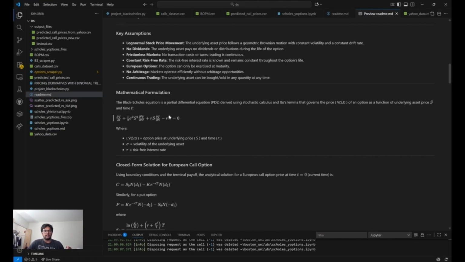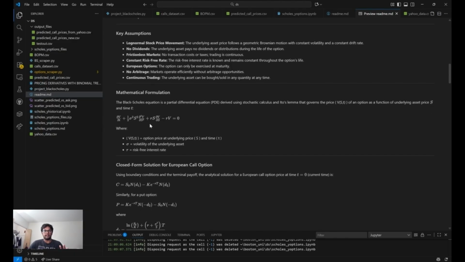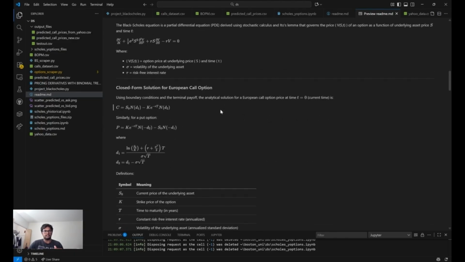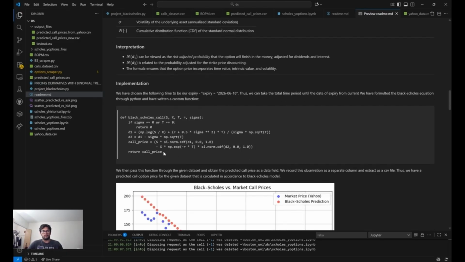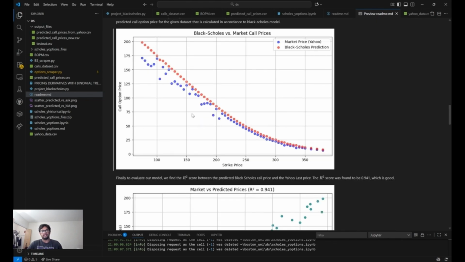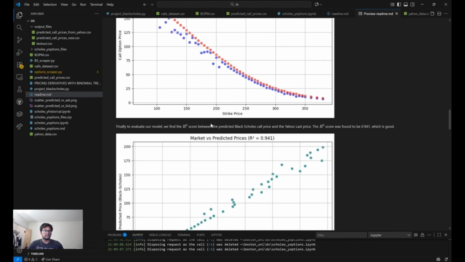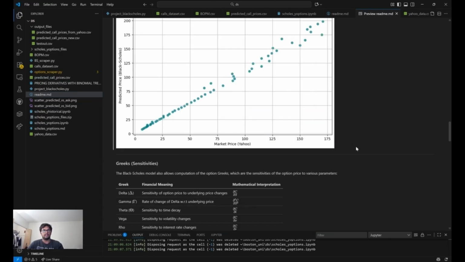And Black Scholes has key assumptions, which is the stock price movement is Brownian motion, no dividends, frictionless markets, and more importantly, it is only applicable for European options. And the mathematical formula is given as follows, and the derivation is given in the README file. And we've built a custom Black Scholes model function, and we finally returned the call price by calculating it. And we've also plotted the graph accordingly, and we've gotten the R score value to be 0.941, which is closer to 1, which is desired.